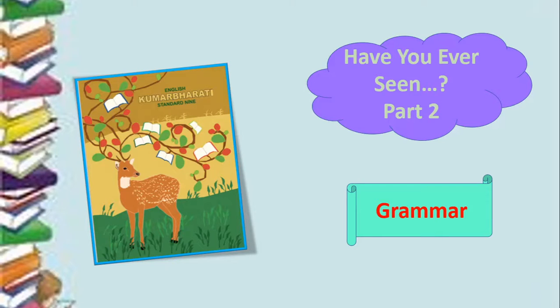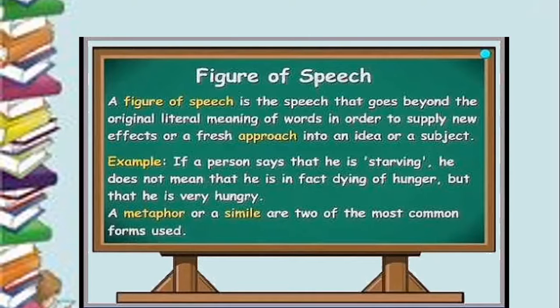Now if you look at this particular poem, children, there are a lot of figures of speech in the poem. Now what are figures of speech? Figures of speech are those poetic liberties that the poets take that go beyond the original meaning of words. This kind of language, or these kinds of sentences, you will usually find in poems, in poetry, only for giving the piece of writing a new kind of approach.